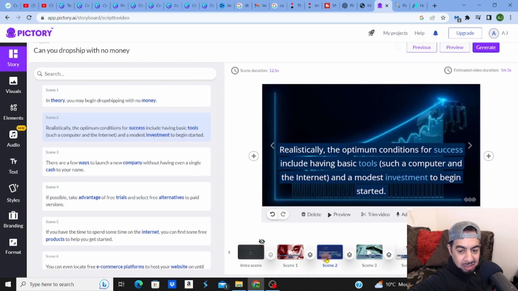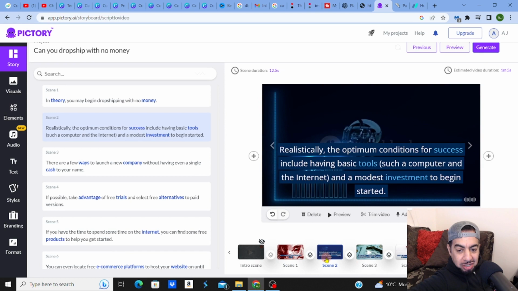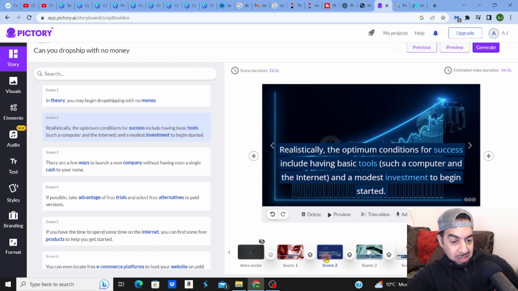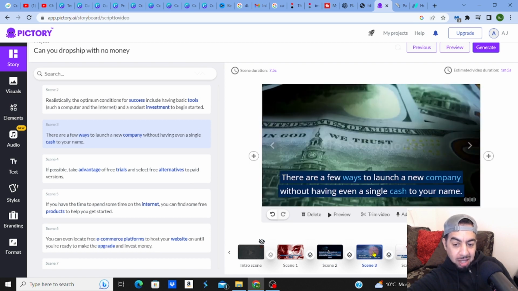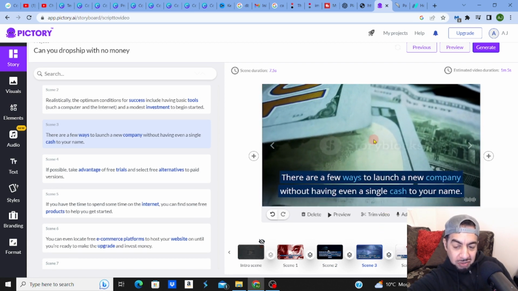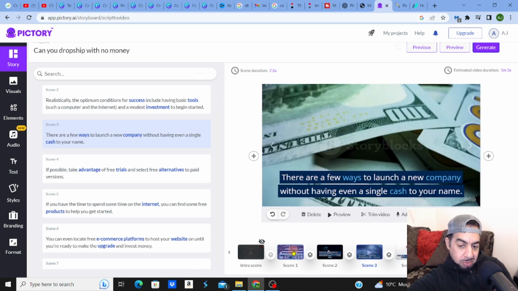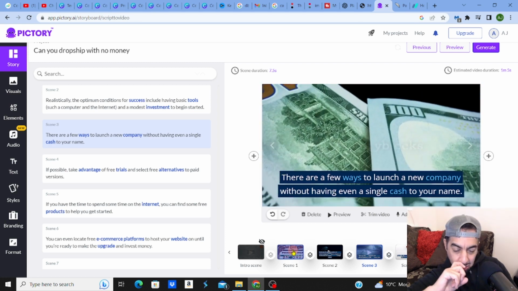Look at this. Let me see the next scene. Realistically, the optimum conditions to have basic tools such as a computer, internet, and model. And they've got this kind of background video imagery that reflects what it's saying. This is what I'm talking about, guys. This is what I love about this. And look, they've broken down my text in a nice video. There are a few ways to launch a new account without even a single cash to your name. But look at this. Look how they've created something that reflects what your text is saying. That's the smart thing. That's what I like about Pictory.